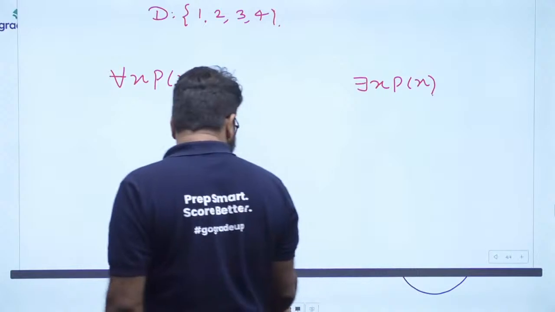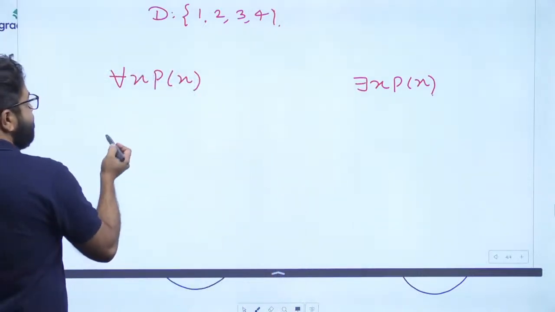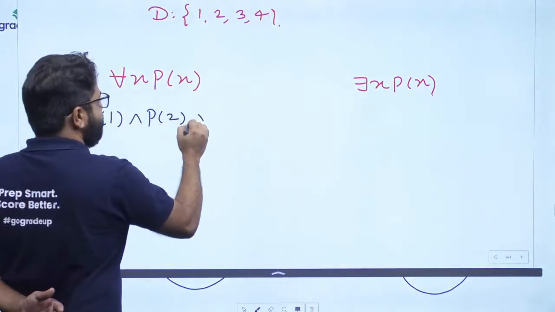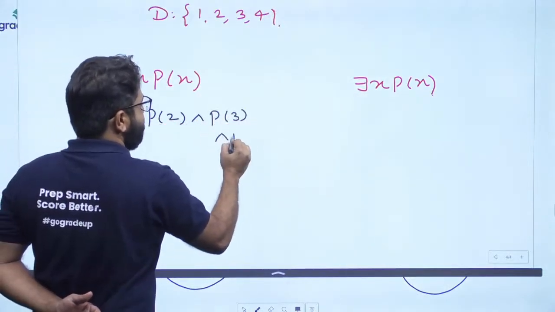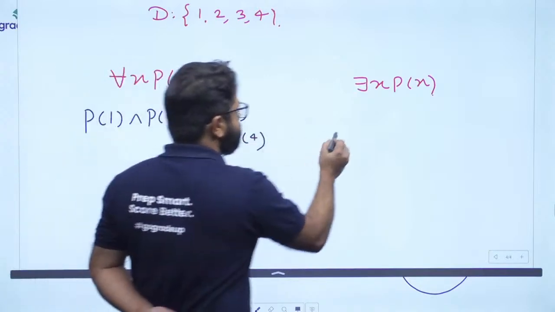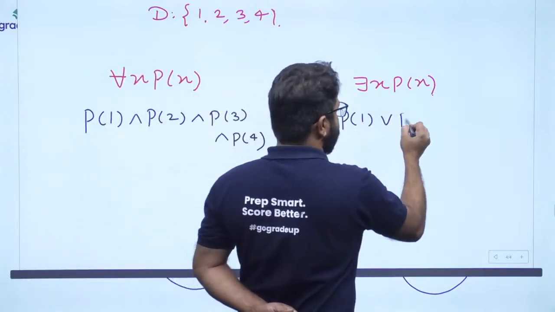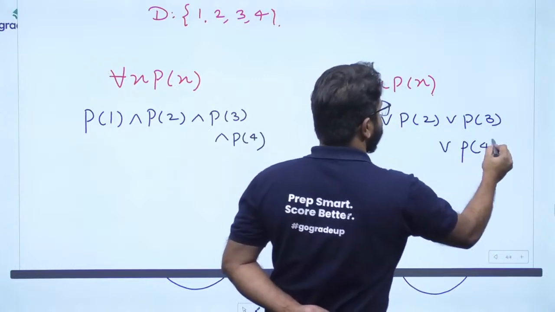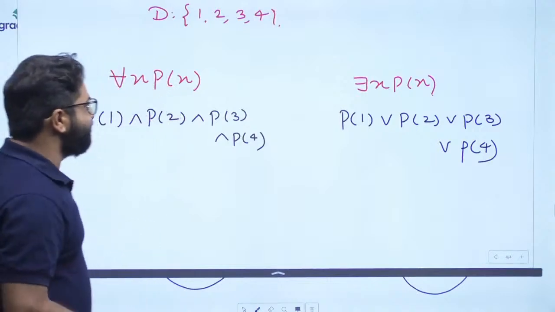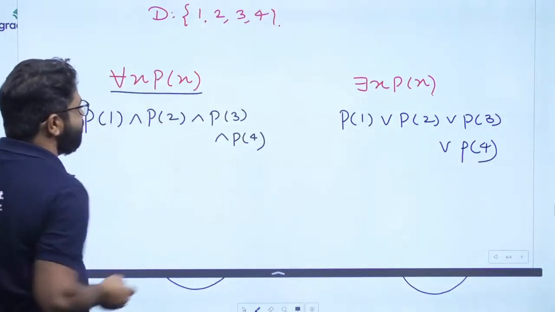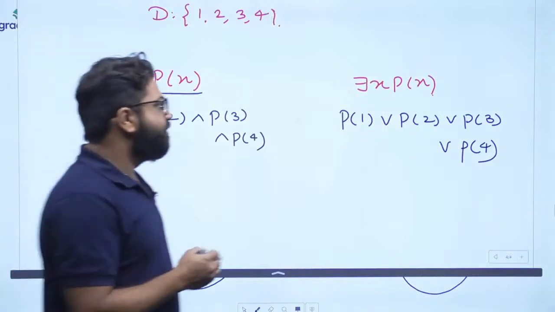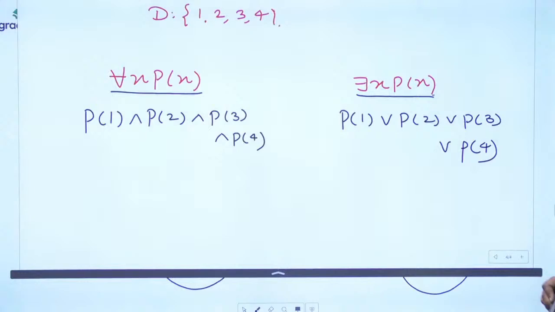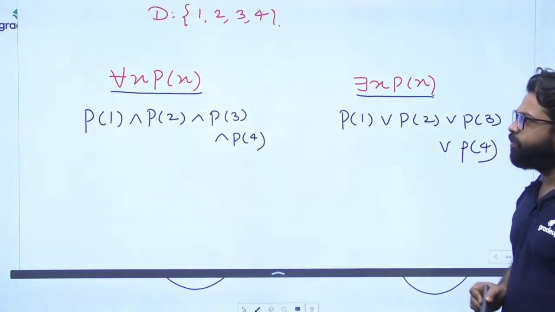So let me tell you the visualization that you will have. Here you will get P(1), here P(2), here P(3), and here P(4). With respect to this, for the existential case you will get P(1) or P(2) or P(3) or P(4). So this is the visualization. Whenever you have for all x, P(x), there is an AND inside. Whenever you have there exists x, P(x), there is an OR inside.